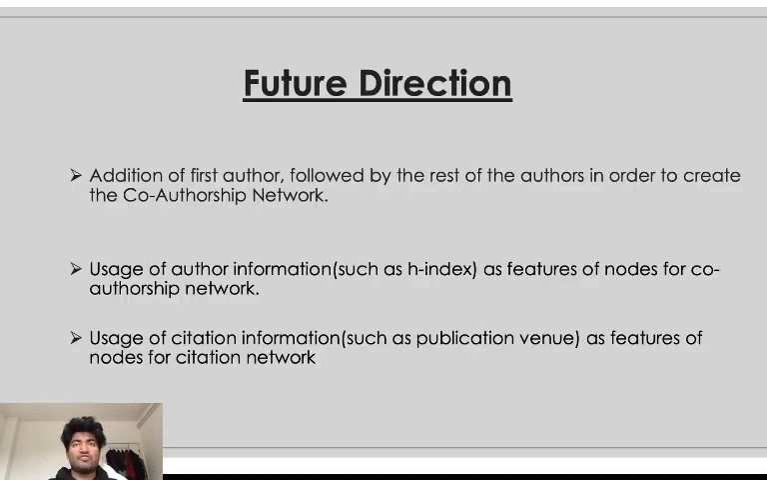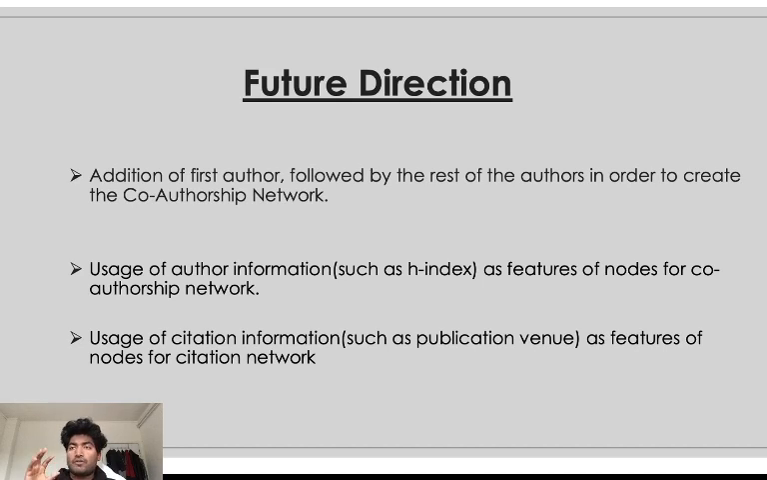So what is the future? Accordingly, what we have done is basically we have used one supervisor for the co-authorship network, but we want to add the first author to check whether adding the first author adds meaning to the co-authorship network or not, and how it actually affects the model. So we want to add the first author, then slowly add the rest of the authors in order to create the co-authorship network.